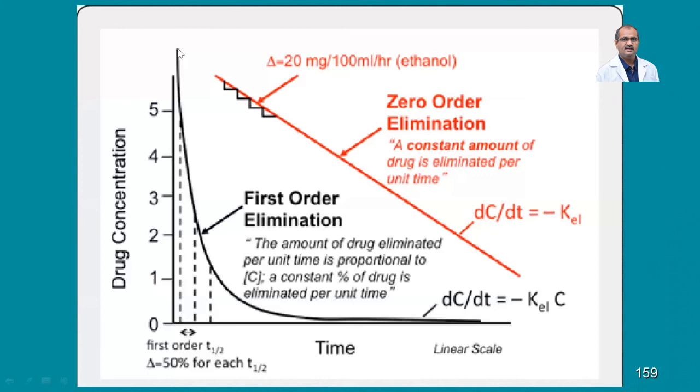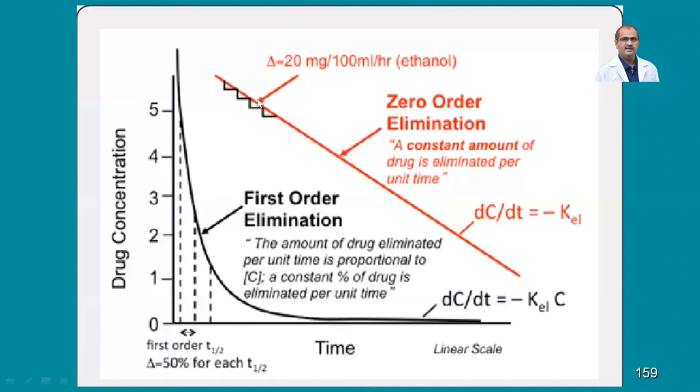As time increases, the excretion goes on increasing. The drug concentration is 5 here, and in the first hour only it is going to be excreted, whereas if it is 4, it will be in the second hour, third hour, like that. So there is a direct, exponential relation between the quantity administered and the excretion.